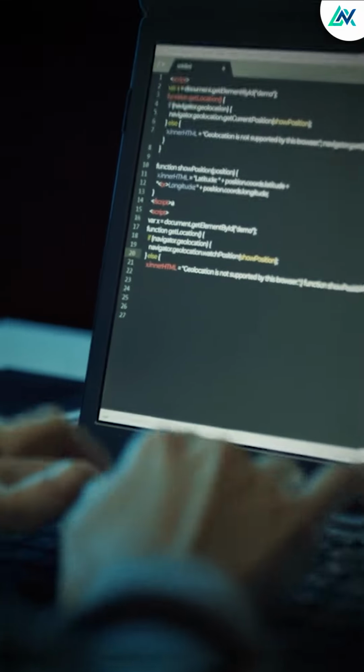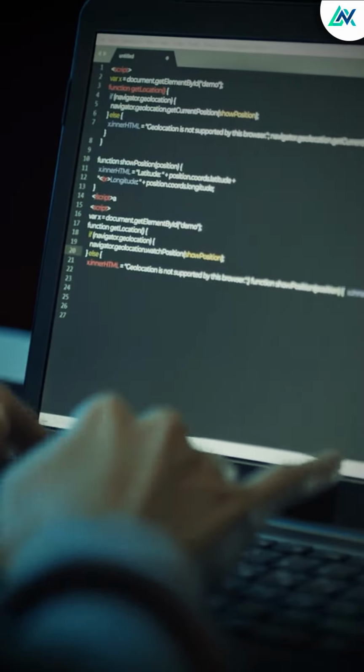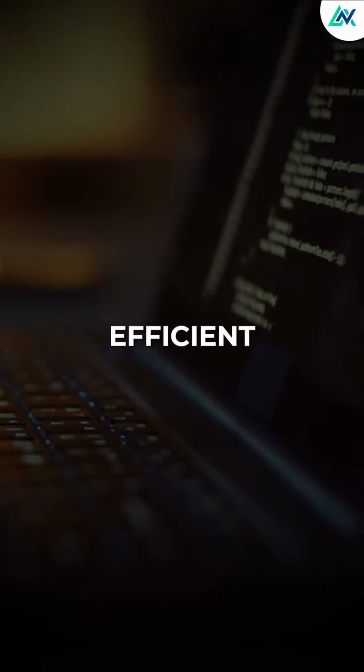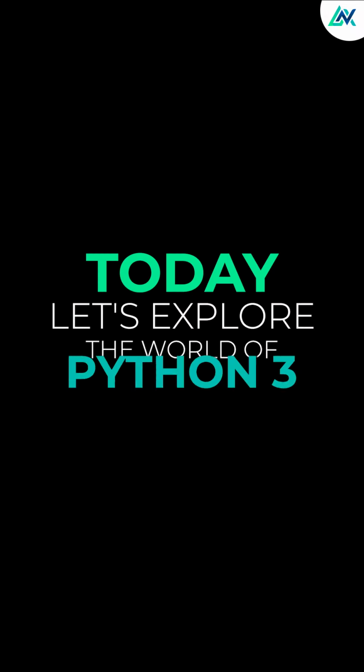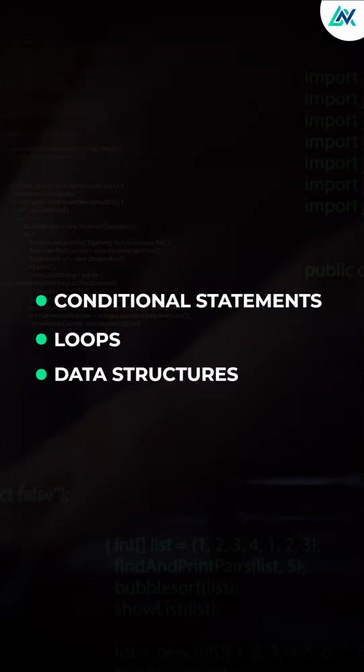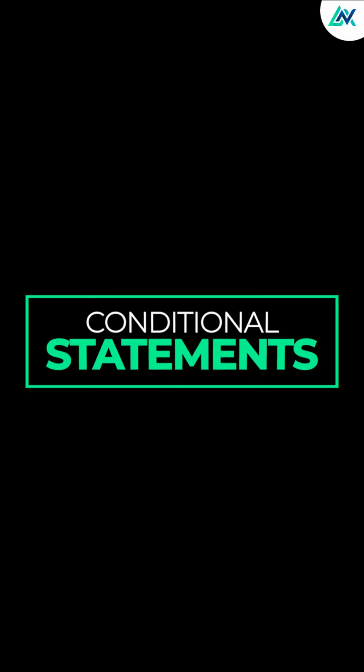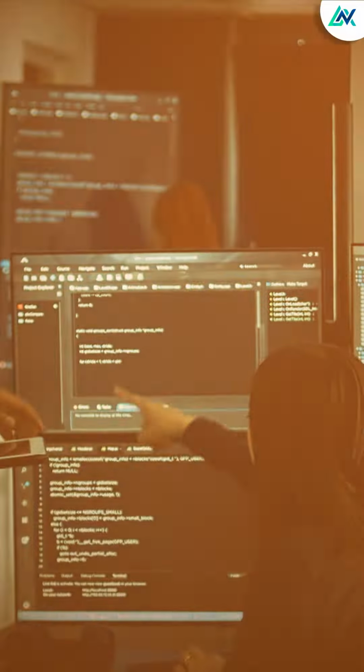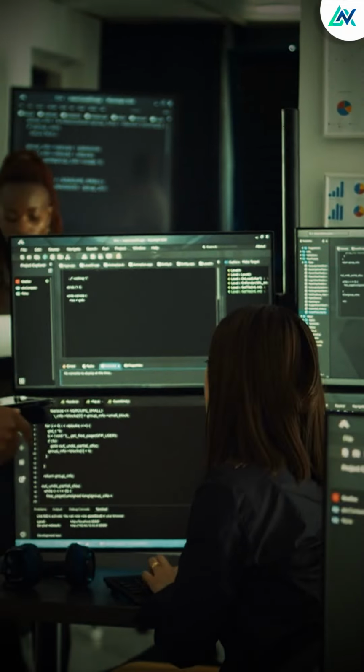Python 3, the language powering innovation worldwide, is the latest version of Python, packed with features that make coding easier and more efficient. Today, let's explore the world of Python 3, where we'll learn about conditional statements, loops, and data structures. 1. Conditional statements. In Python, if, elif, and else allow us to make decisions based on certain conditions.